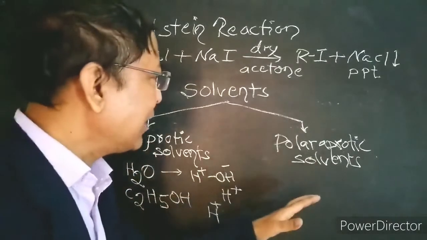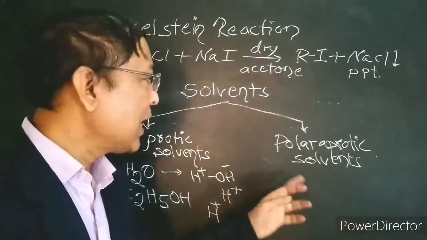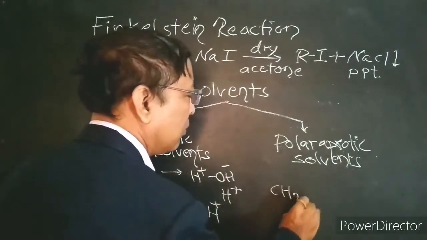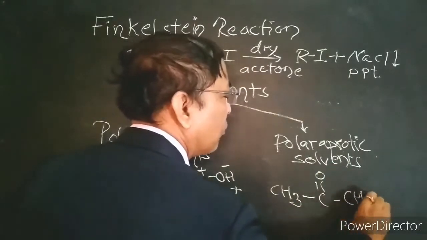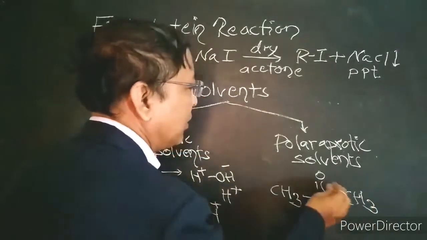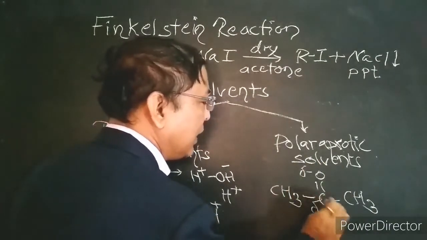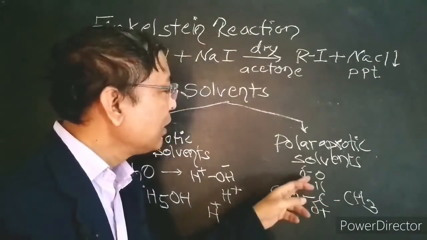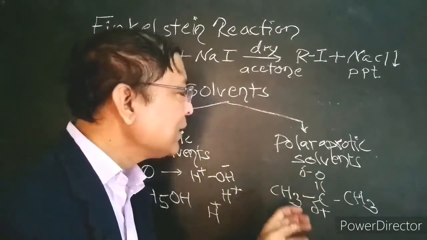In the same manner, the solvents which do not produce H plus ions are called polar aprotic solvents. For example, acetone. This is the formula of acetone. This acetone is polar in nature. When resonance takes place, this oxygen becomes partially negative and carbon becomes partially positive. Hence, we find the positive and negative ends. Therefore, this is polar.